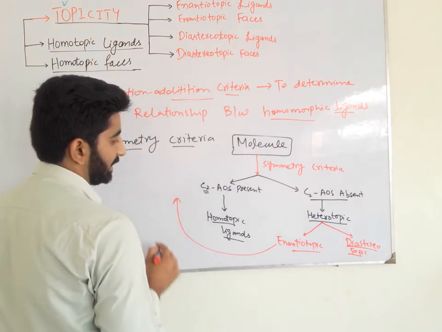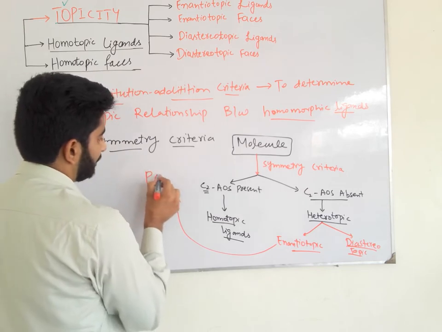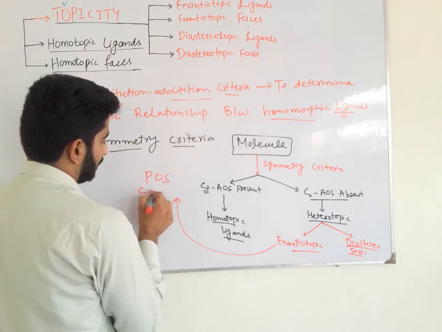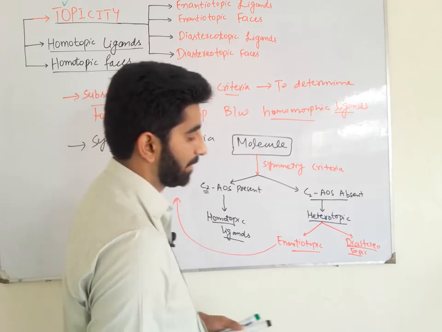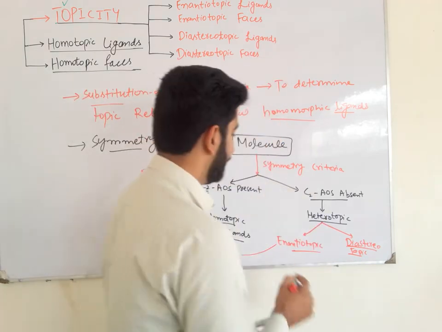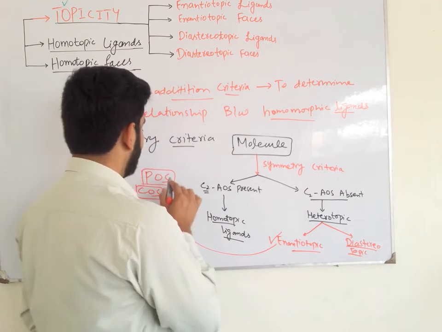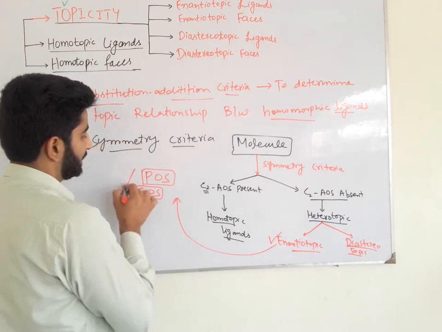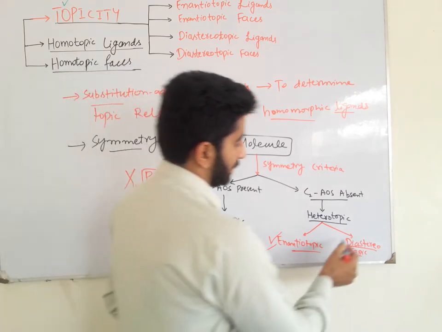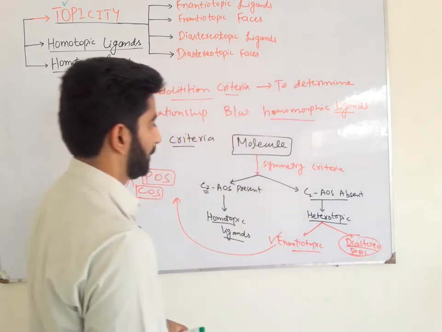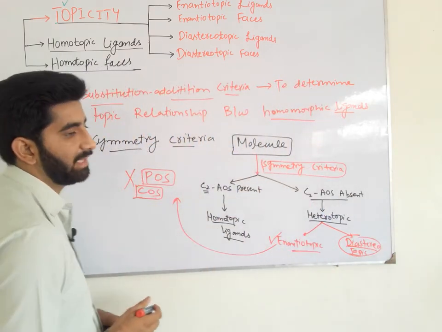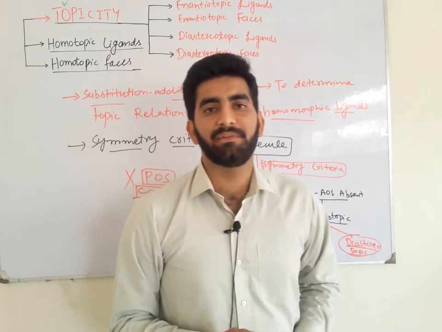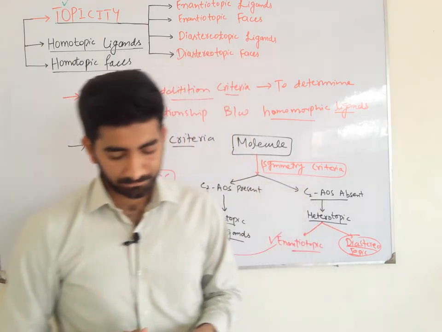Enantiotopic ligands are ligands that have a plane of symmetry or center of symmetry. If a plane of symmetry or center of symmetry is present between the homomorphic ligands, then they are enantiotopic ligands. If the plane of symmetry or the center of symmetry is absent, then they are diastereotopic ligands. So this is the symmetry criteria to determine the topic relationship between the homomorphic ligands.